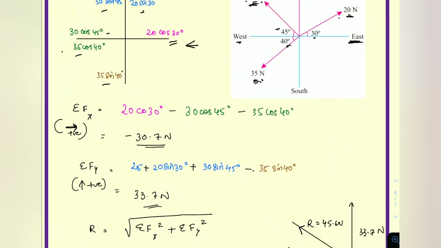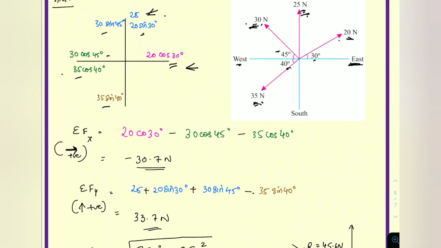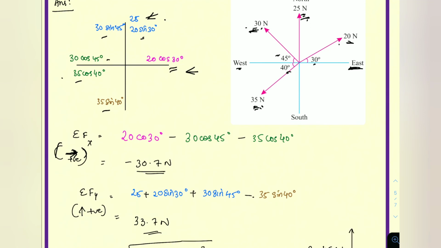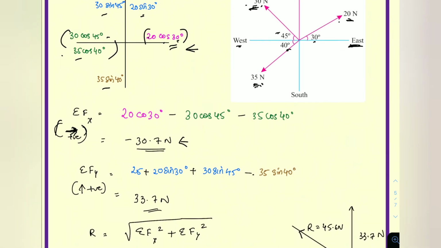So the total summation of Fx is equal to, I'm taking east direction as positive. I can take westward direction also as positive, but I'm taking this convention. So 20 cos 30 minus 30 cos 45 minus 35 cos 40. The answer will be minus 30.7 Newton.